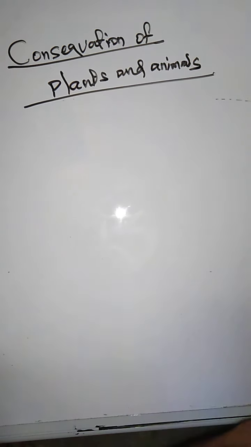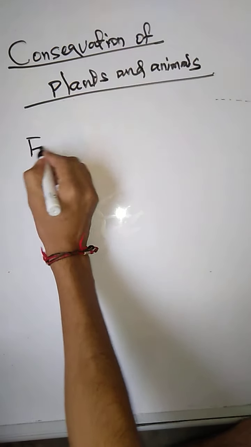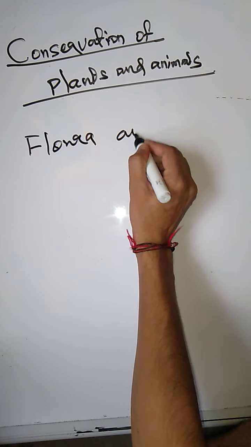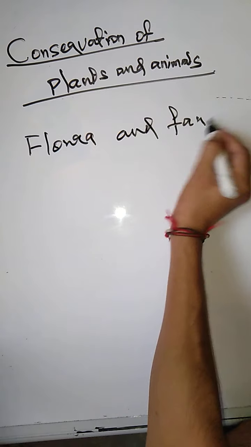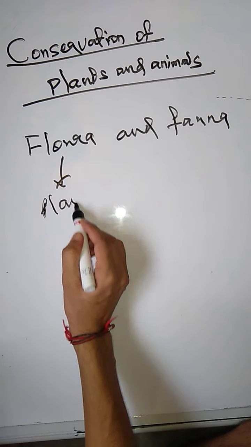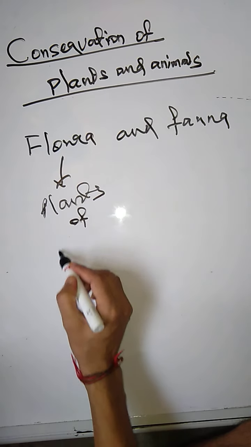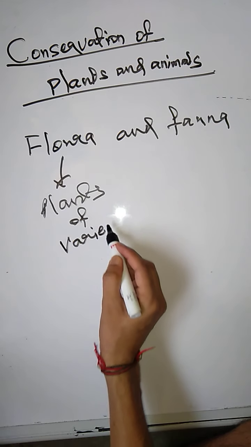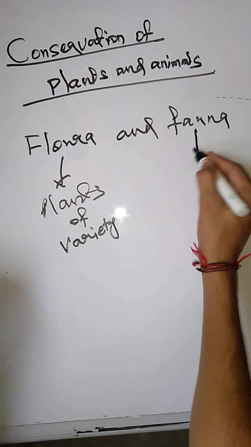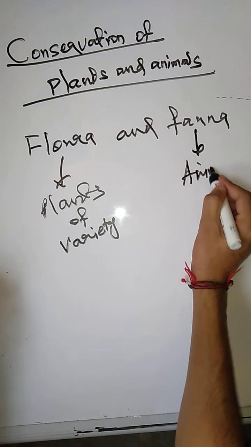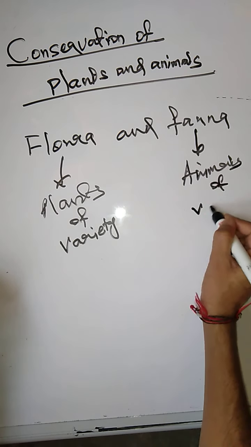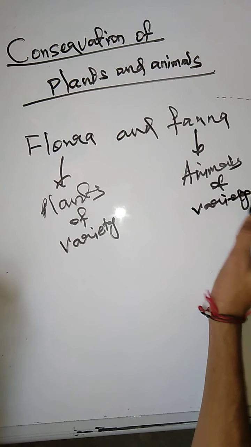Now see students, do you know what is flora and fauna? Flora means different plants of variety, okay, are called flora, and variety of animals are called fauna.